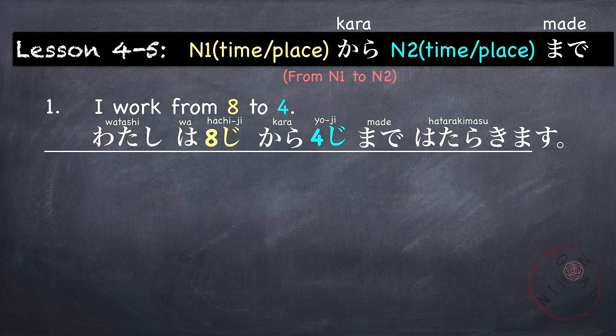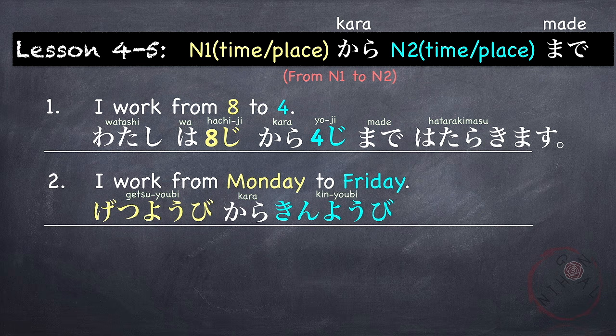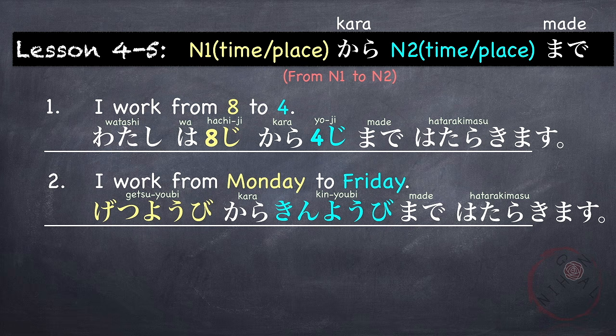Work is 働きます。私は8時から4時まで働きます。You can also use this for days. For example, I work from Monday to Friday. Monday is 月曜日。月曜日から Friday is 金曜日。金曜日まで働きます。月曜日から金曜日まで働きます。So notice I didn't put 私は if it's obvious in the sentence.